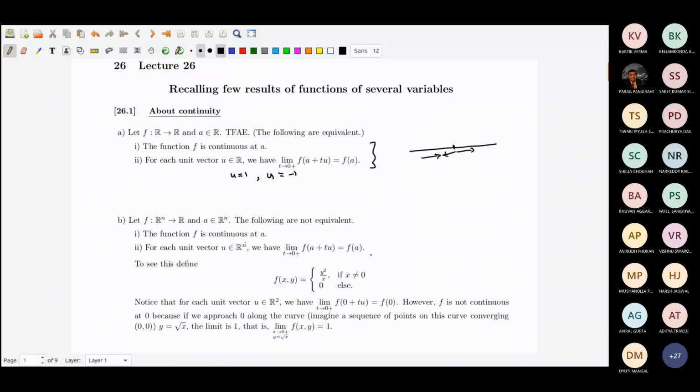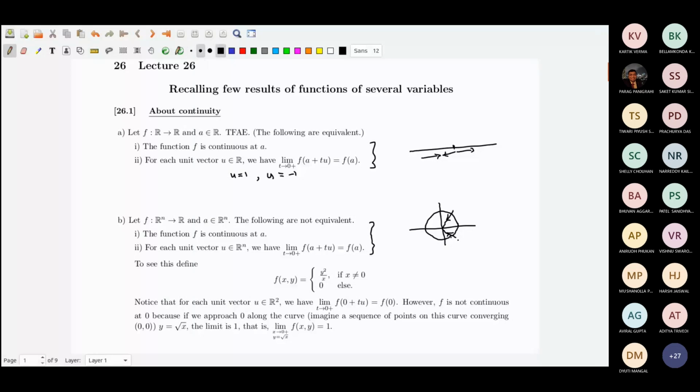If you take Rn, similar things are not equivalent. The function is continuous at a, and you are approaching from any unit vector. The set of unit vectors over here is the points on the unit circle, and you are approaching the point via all unit vectors, and that is equal to f(a).